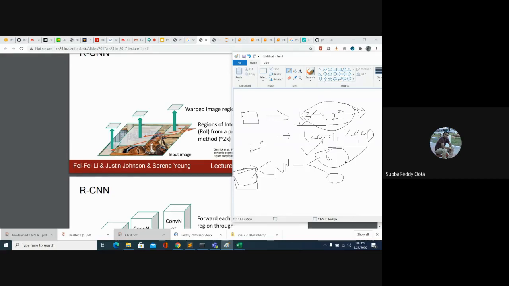Say you have 2000 region proposals. Out of 2000 region proposals, maybe very few regions have information, and the rest of the regions do not. So if a few regions have information, we take those regions and draw the bounding boxes. In that way we can optimize the model.